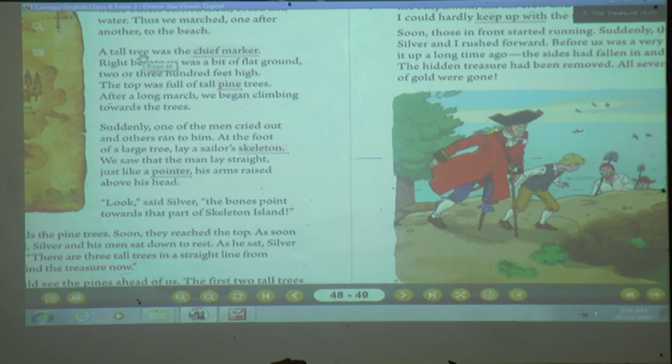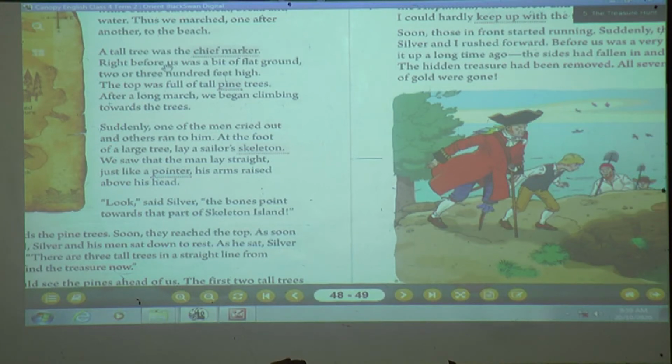Now we can see there was a tall tree, and that tree was a chief marker. Chief marker means an object which shows a particular spot on a map. So on the map there was a tall tree which was showing that a particular spot is there. Okay, so right before them, what was there?